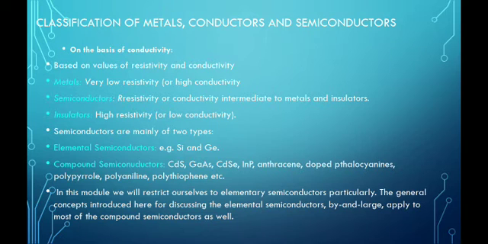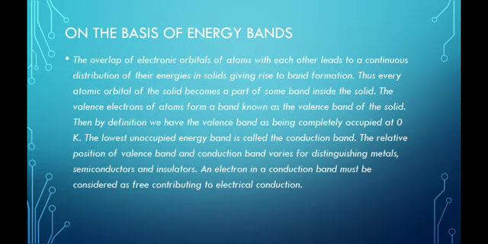Let's move on. On the basis of energy bands, the overlap of electronic orbitals of atoms with each other leads to continuous distribution of their energies in solids, giving rise to band formation.